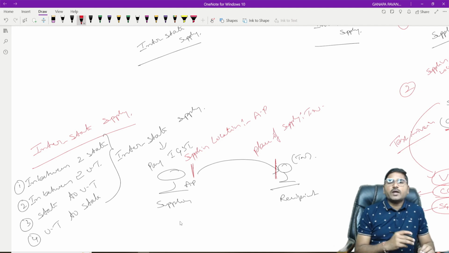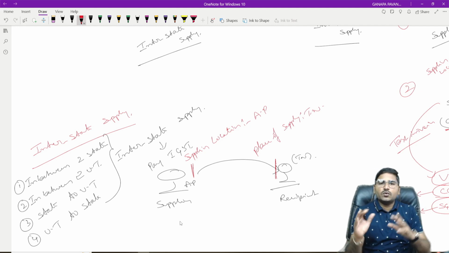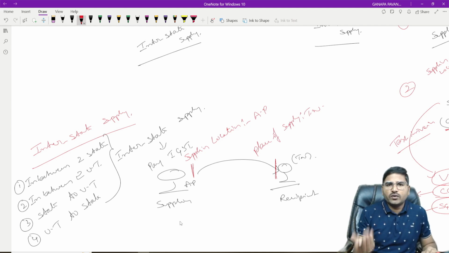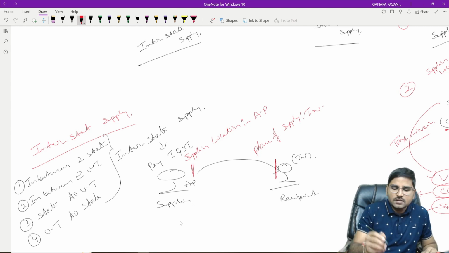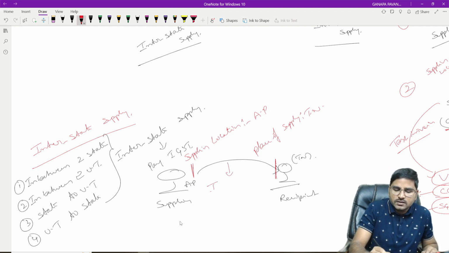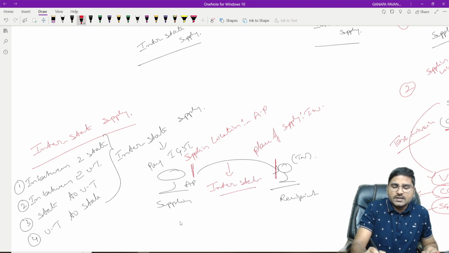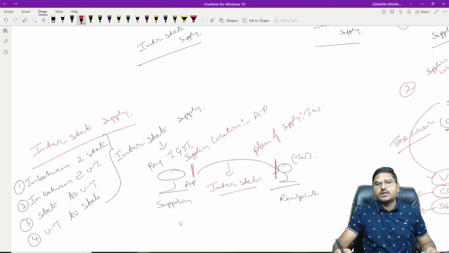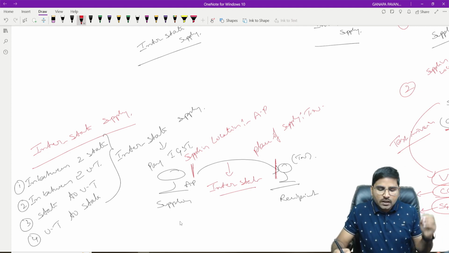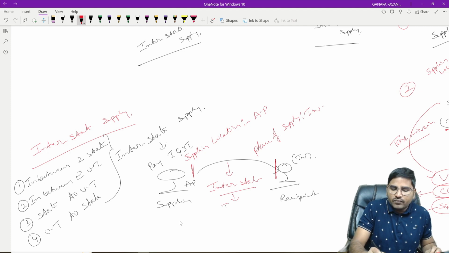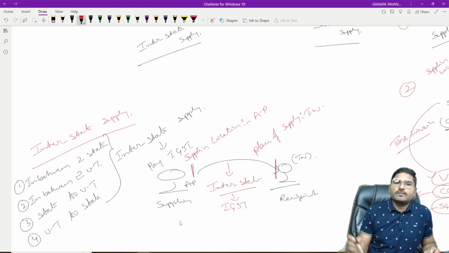When the supplier location and the place of supply are in two different states or two different union territories, then such supply is known as interstate supply. Interstate means in between two states. Intrastate means within the state. Now interstate, in between two states, hence here we are liable for payment of IGST.